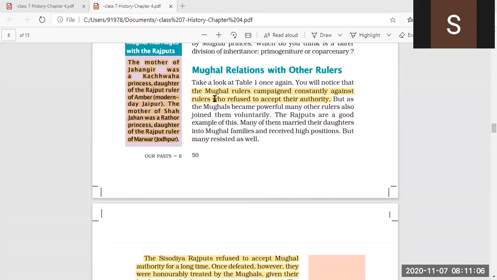Coming to the next paragraph, we have seen in a previous class the Mughals' relationship with other rulers, especially with Rajput rulers, where the Rajputs married their daughters to the Mughal families and received high positions. We have seen two examples: the mother of Jahangir and the mother of Shah Jahan. Both mothers were from a Rajput background, and they were married to the Mughals.